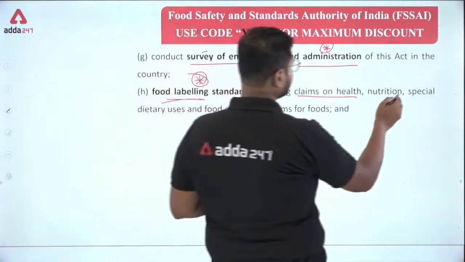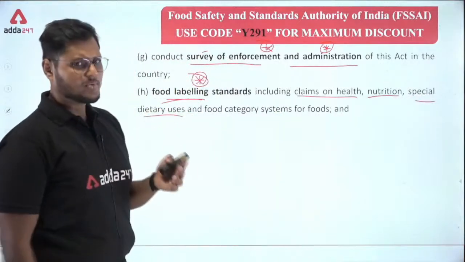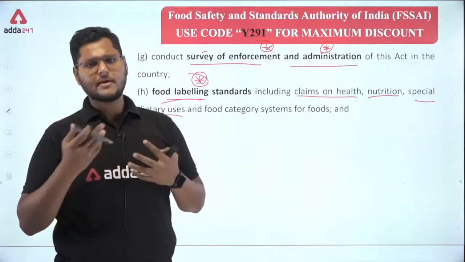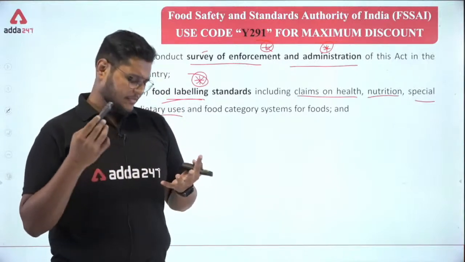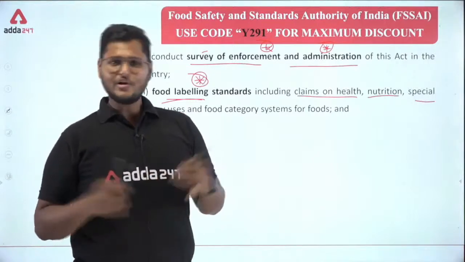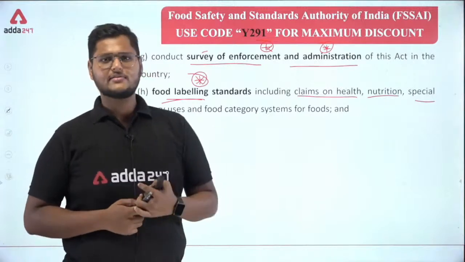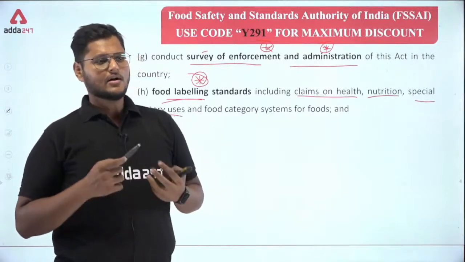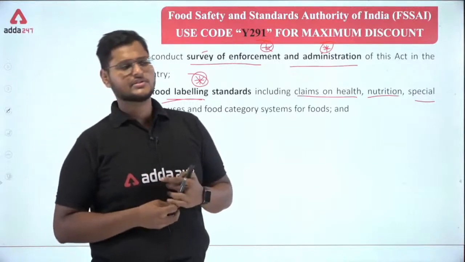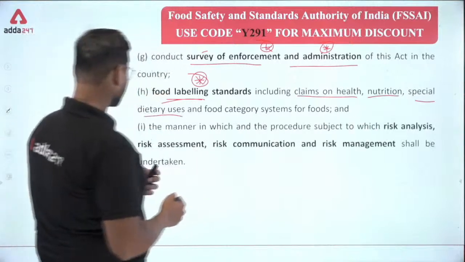Then nutrition. Then special dietary uses. For example, we have different Horlicks and different beverages, like energy drinks that claim that when you drink them you will be full of energy. And then you have different variants of Horlicks like mother's Horlicks, women's Horlicks, sugar-free Horlicks for diabetic users. So these are the things. And food category system for foods.